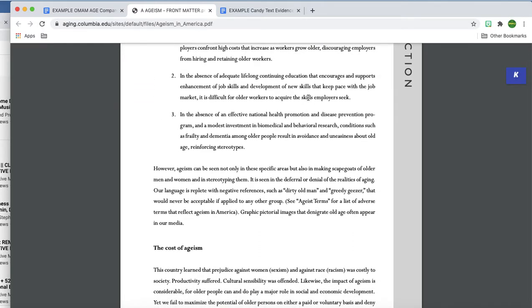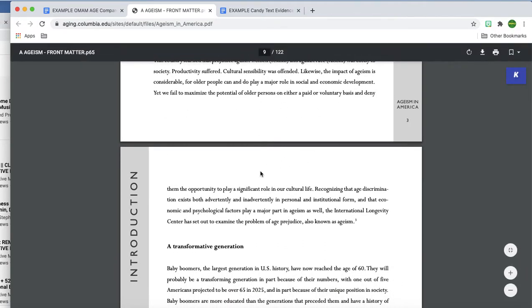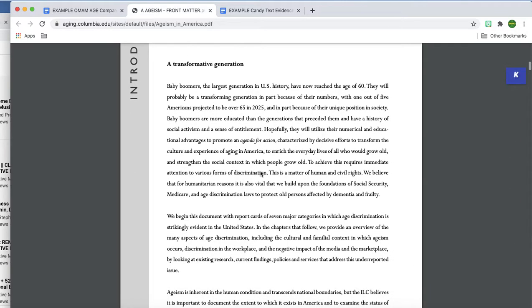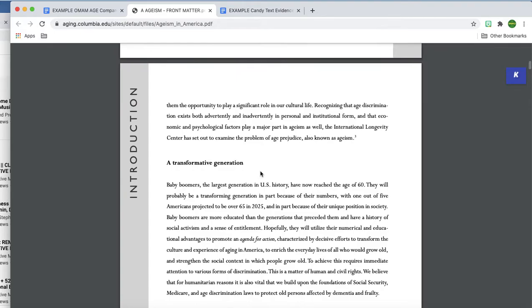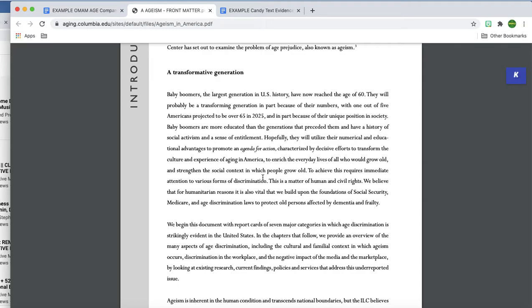This is some reasons why ageism is still perpetuated. This is why it's not great, problematic. I think, let me just look back here. Transformative generation. So if something's transformative, I know that's usually positive. And I know I have to talk about something positive going on with older people. Let's see, something about the baby boomers. So it's kind of like now that there's all these people that are turning 65 by 2025, they may be able to impact change because they're a larger proportion of the population.